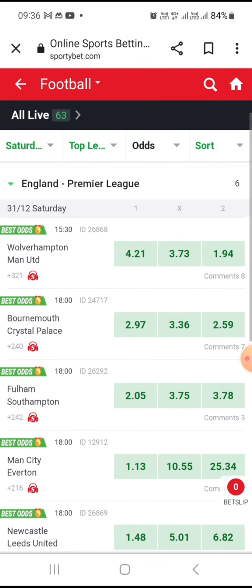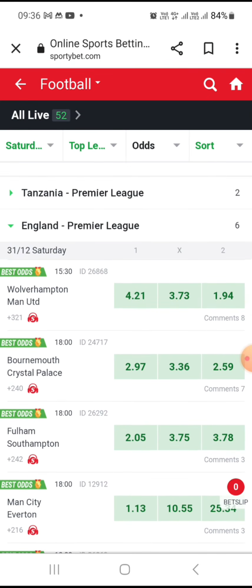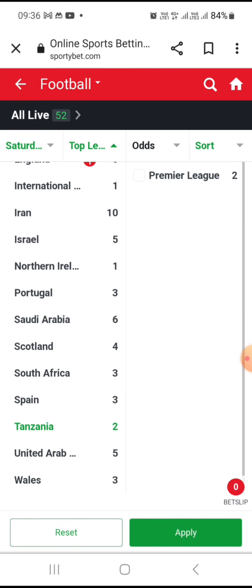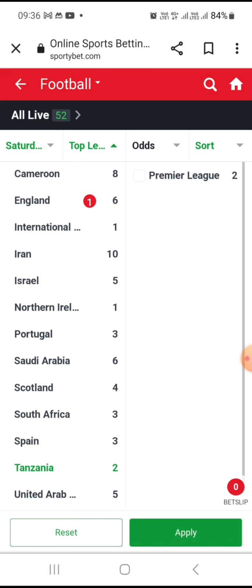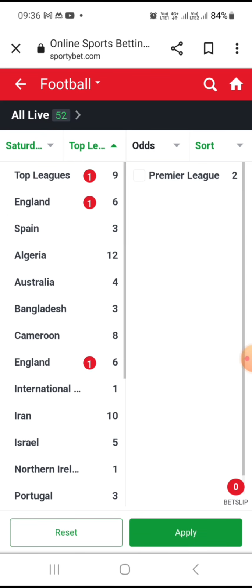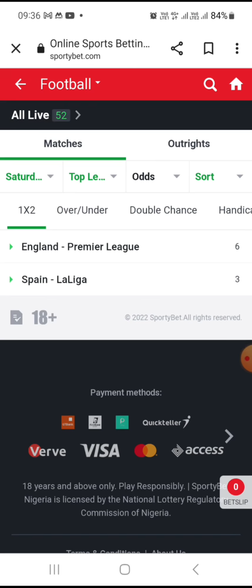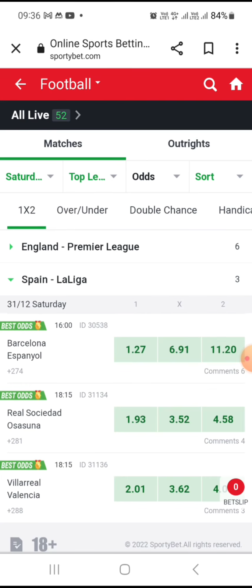So look at this to the next day. Okay, you choose it. You go back. You remove this. You go to where this Tanzania. You can still reset. If you feel that it's too difficult for you, for example, when you tap Spain now and tap apply. Okay, if you didn't see any Spanish league here, you go here. That's where you go. When you go here, then you tap on Spain. That's it. It comes out 31st.